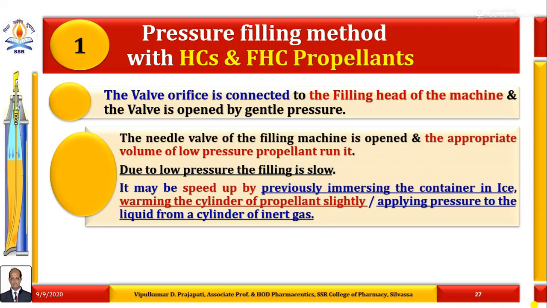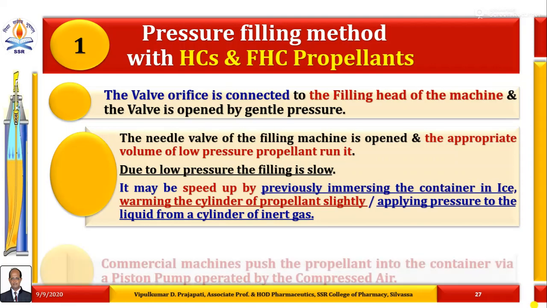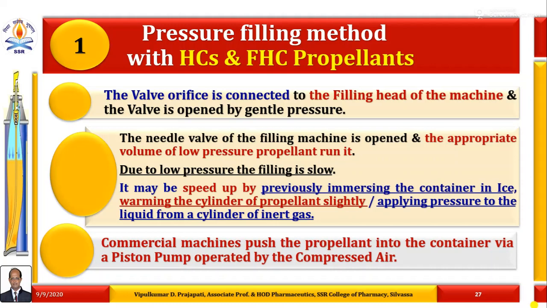It may be sped up by previously immersing the container in ice. This is the first way. The process is also sped up by warming the cylinder of propellant slightly or applying pressure to the liquid from a cylinder of inert gas. So the entire process is sped up.